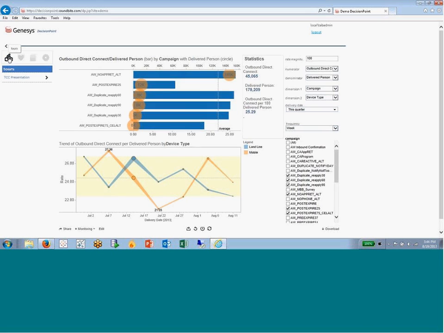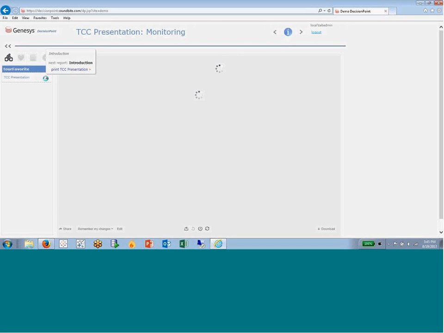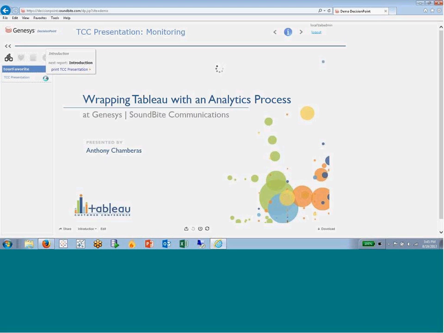One expansion that we put onto Tableau in the Postgres database was this notion of what we call tours. A tour is really a collection of different views. And it's not just views within a workbook, but views perhaps across workbooks.